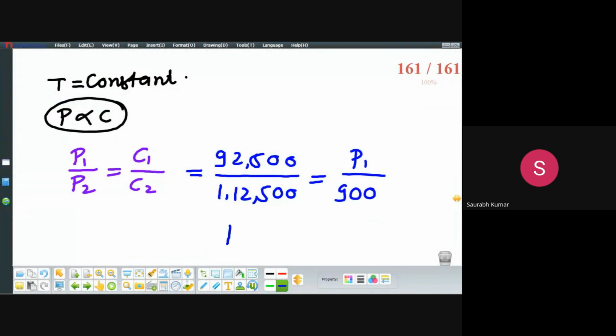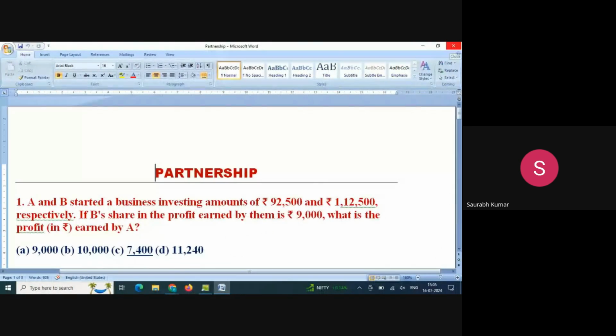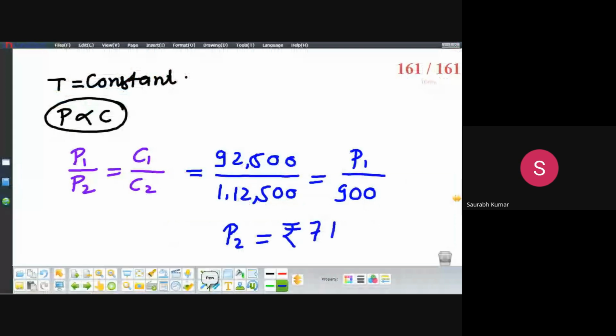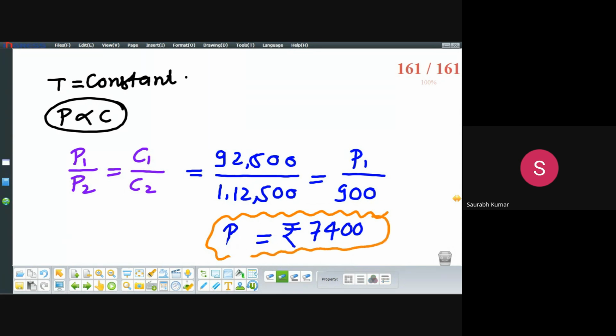If you solve it, you will get rupees 7,400 as the answer. Means the profit earned by the first person is 7,400.